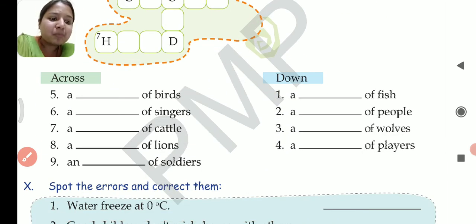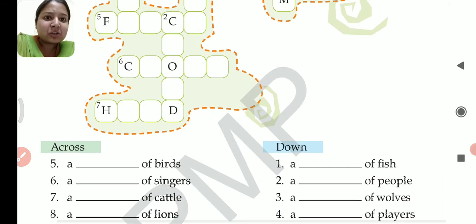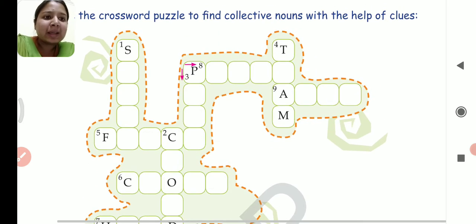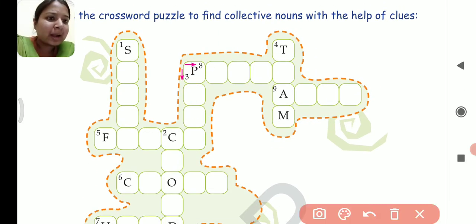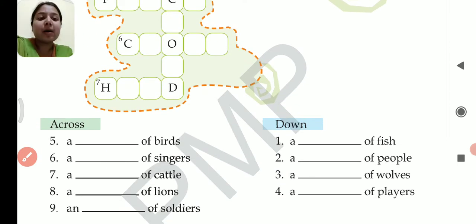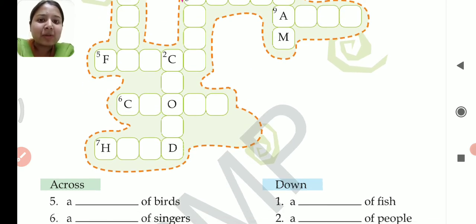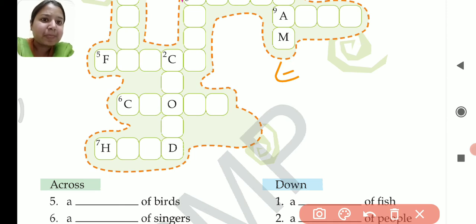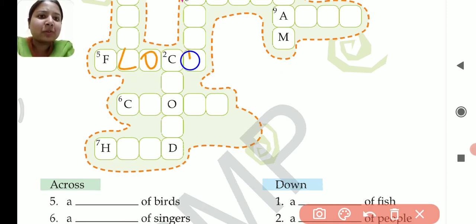Now the fourth one: a blank of players. A collection of players refers to team. So here you will only write E. AM is already given. Next, question number 5: a blank of birds. A collection of birds refers to flock, F-L-O-C-K. F-L-O-C is already given and here comes K. 6: a blank of singers.